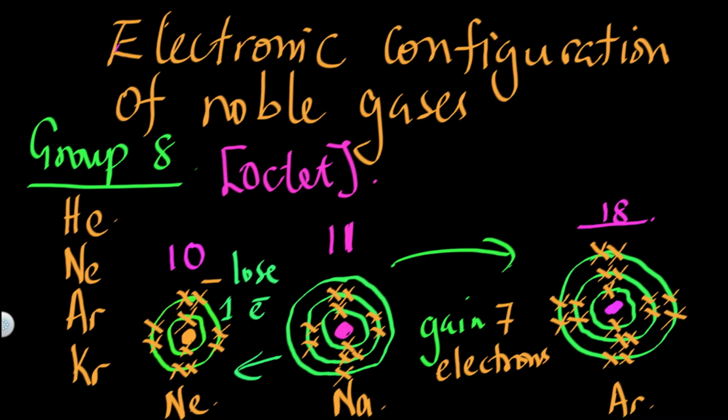This is why sodium rather loses the valence electron, and when it does, it moves from being a sodium atom to a sodium ion, Na plus.